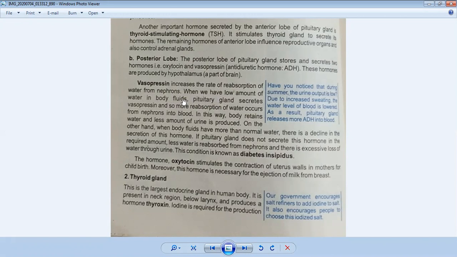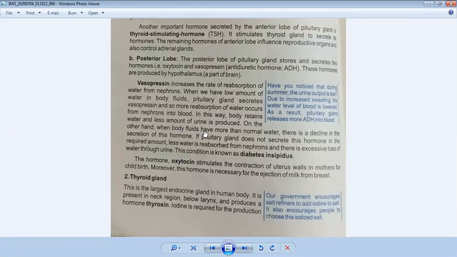When we have a low amount of water in body fluids, the pituitary gland secretes vasopressin, and so more reabsorption of water occurs from the nephron into the blood. These glands work automatically if we are not taking plenty of water. At that time, vasopressin produces more hormone inside the body to balance our blood. In this way, the body retains water and less urine is produced. The body absorbs more water, and because of that, less urine will be produced.